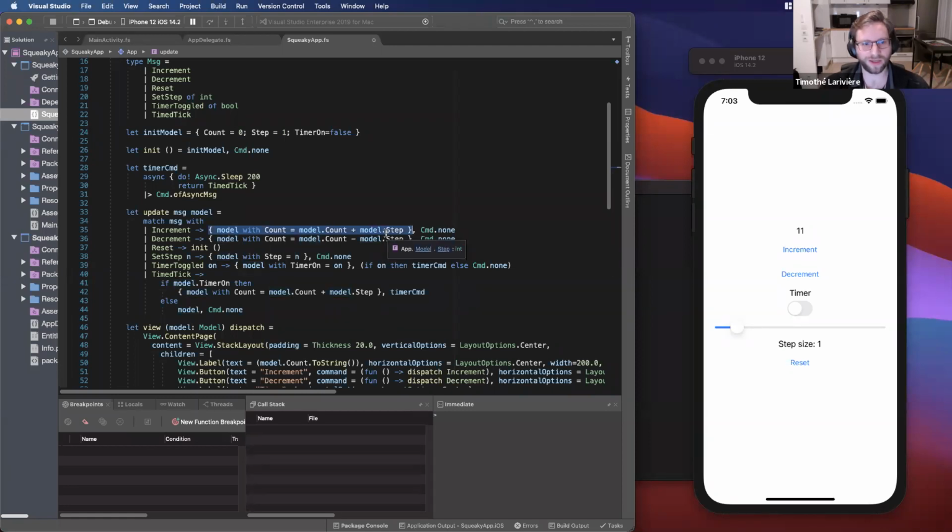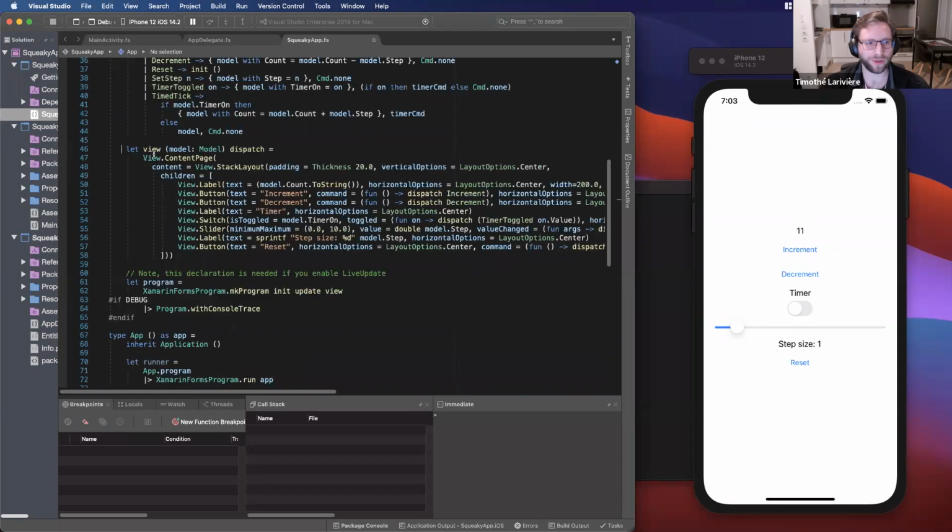And Fabulous will get that state and call once again the view function with the new state passed in parameter. So here you can define what you want to display for that specific state. And Fabulous will do the diffing between the previous UI and the new UI you want and apply all the changes. So here, if I click on the increment button, you will send two UIs, one with 11 and one with 12.